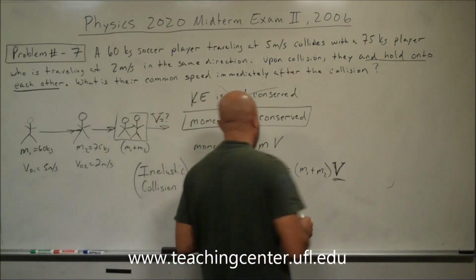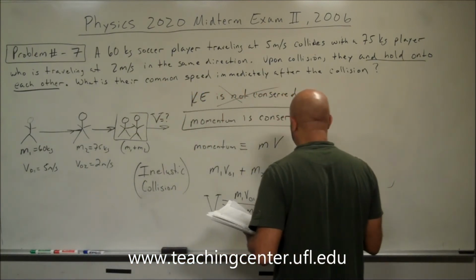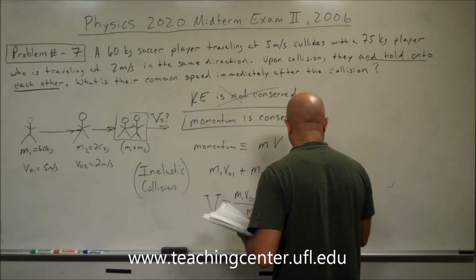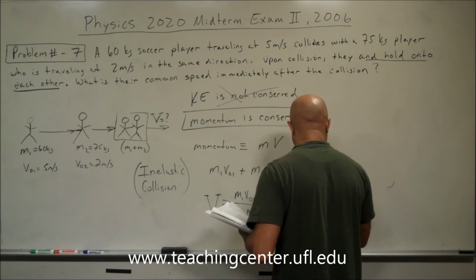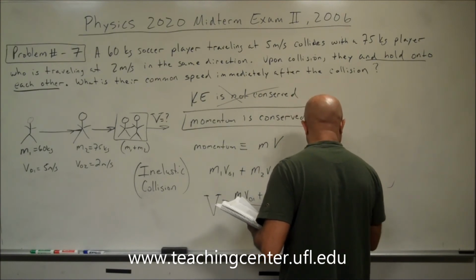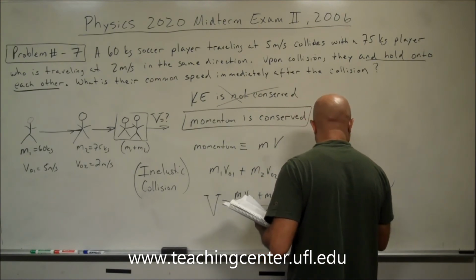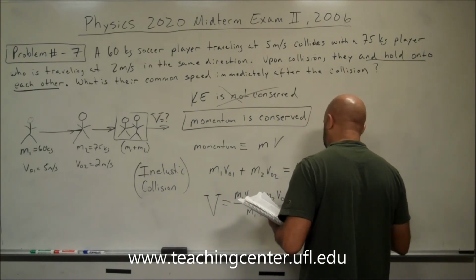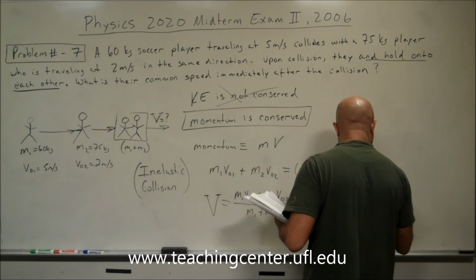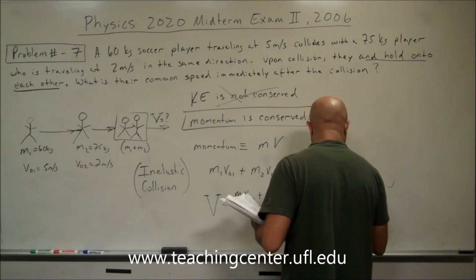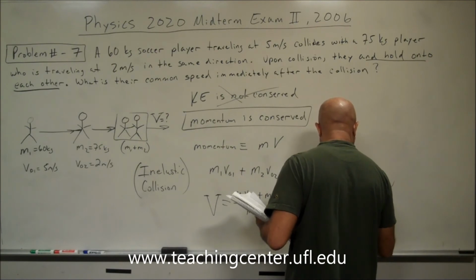The mass of the first one is 60 kilograms multiplied by its initial velocity of 5 meters per second, plus 75 kilograms times 2 meters per second, divided by 60 plus 75 kilograms.